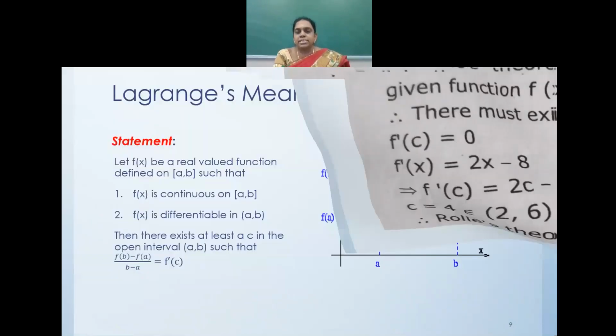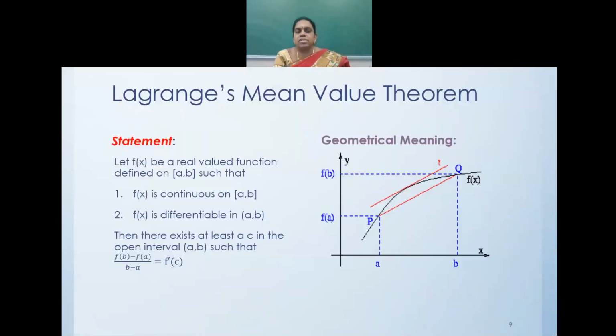Let's go to Lagrange's mean value theorem. The statement of this theorem is, same as Rolle's theorem, f(x) be a real valued function defined on the open interval (a, b) such that f(x) is continuous on the closed interval [a, b] and f(x) is differentiable on the open interval (a, b). Then there exists at least a point c in the open interval (a, b) such that (f(b) minus f(a)) by (b minus a) is equal to f'(c).